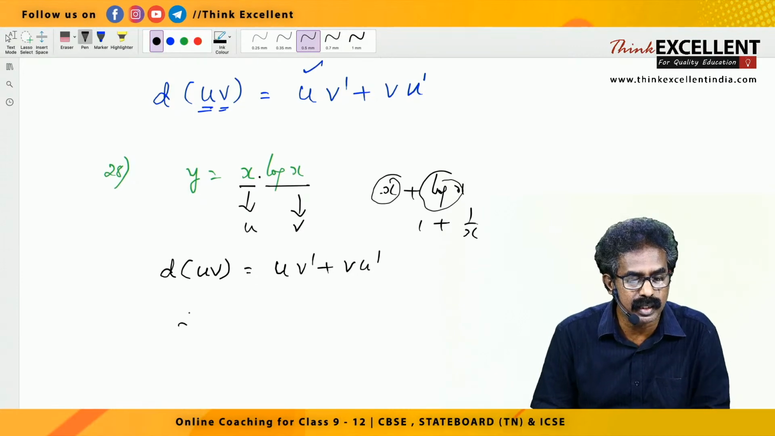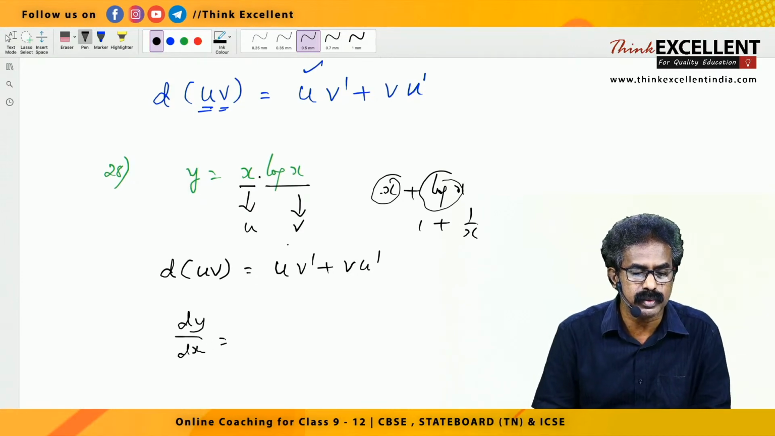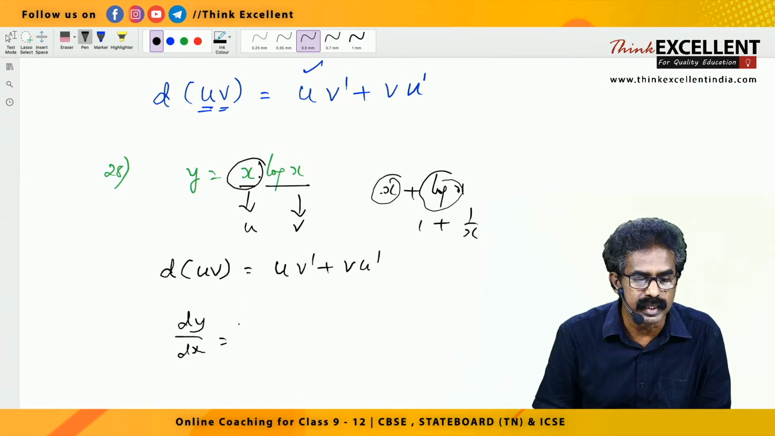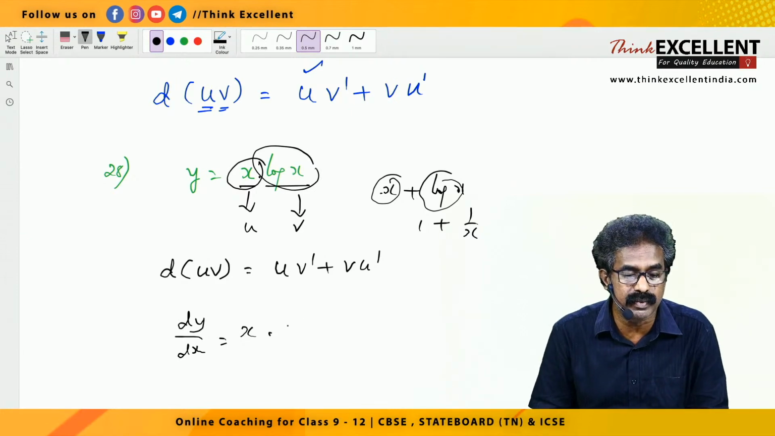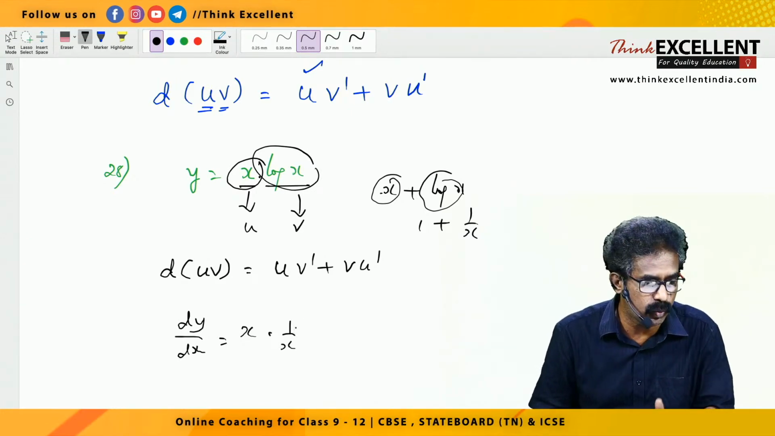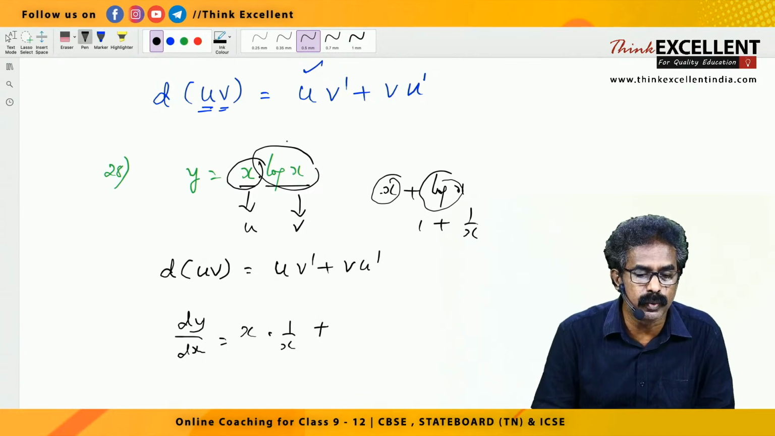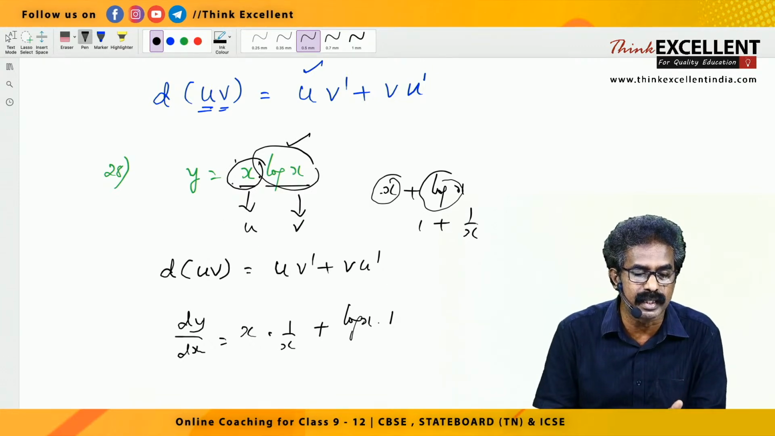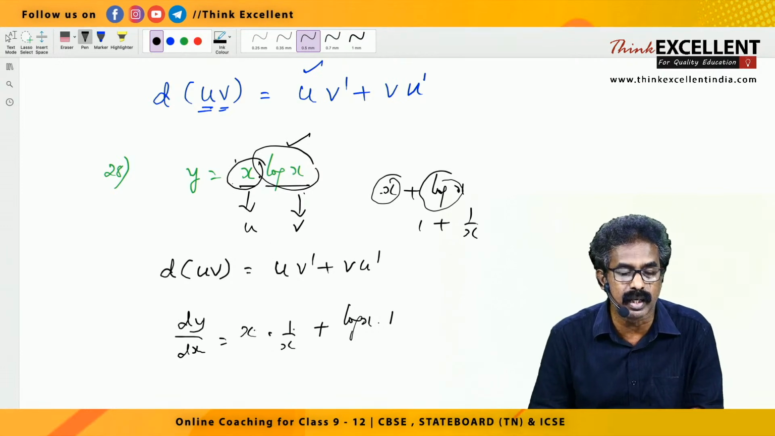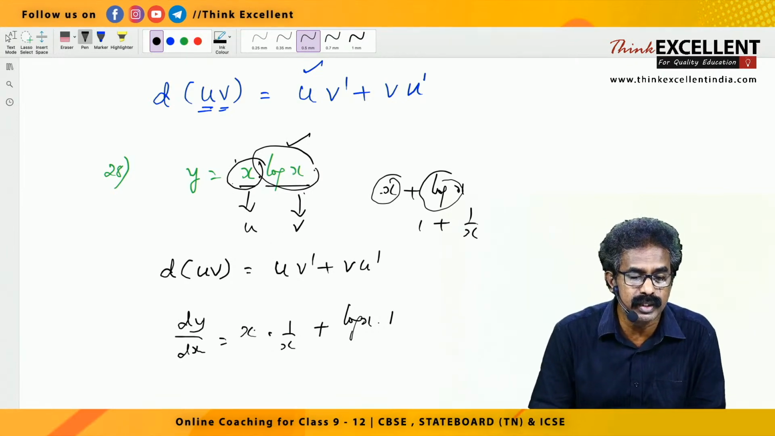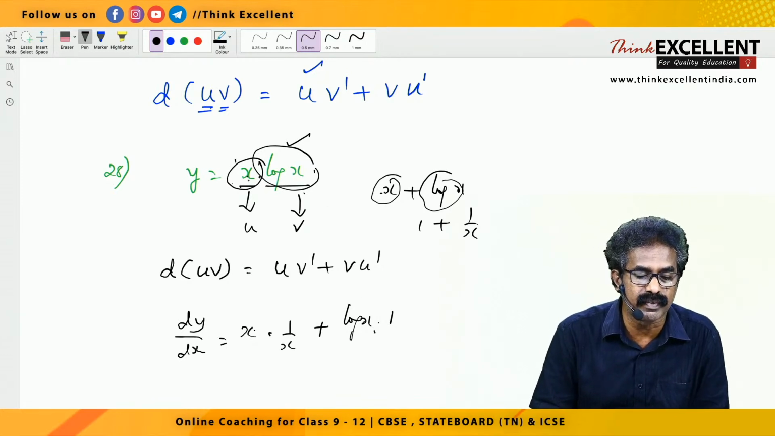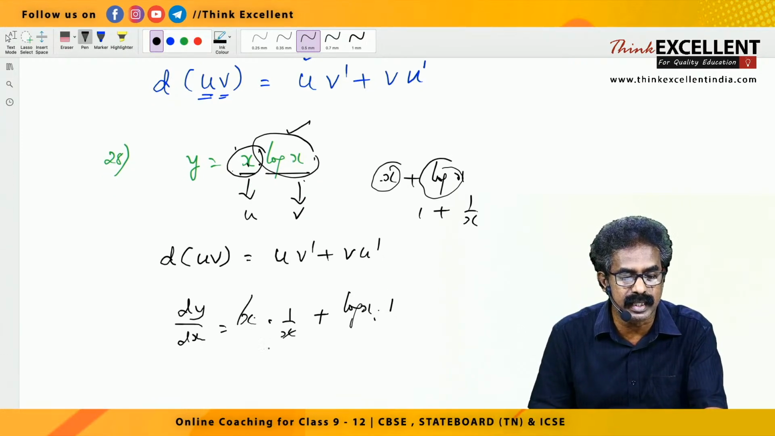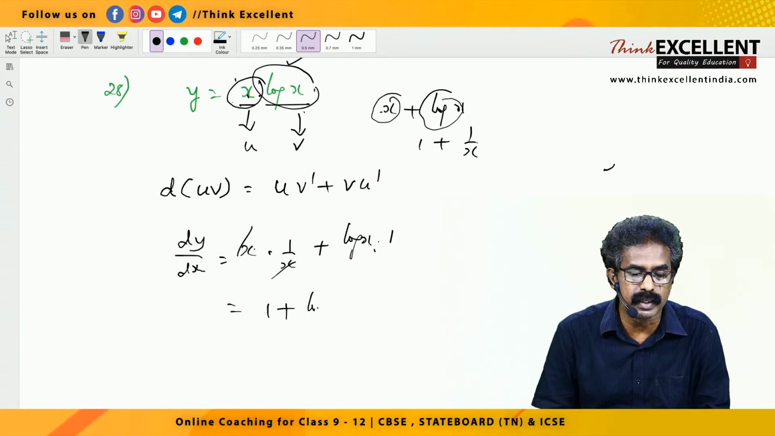So look here, dy by dx is u, which is x, into the derivative of the second one, log x, whose derivative is 1 by x, plus the second, log x, into the derivative of the first, x, whose derivative is 1. That's all. So here x and x cancel, so the answer is 1 plus log x.